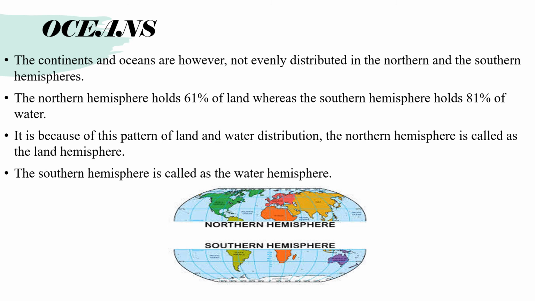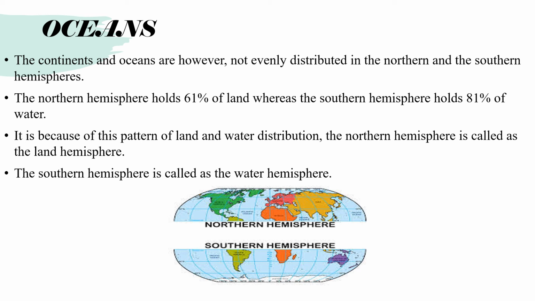Oceans. The continent and the ocean. What is meant by the continent? When a large area is covered by land, it is called a continent. When a large area is covered by water, it is called an ocean. These two parts of the earth's surface are not equally distributed.